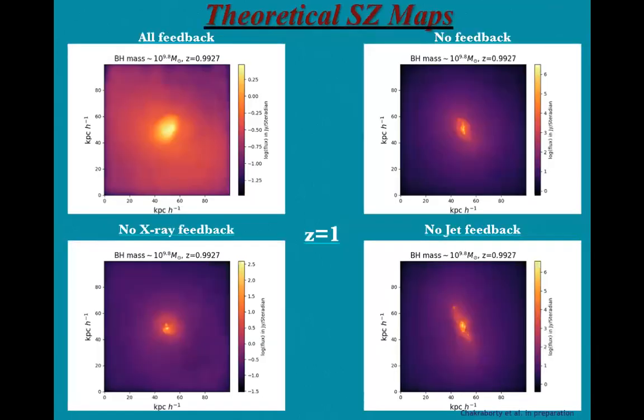Okay, so here come our results. These are all the theoretical SZ maps at a frequency of 330 gigahertz, at a redshift of around 1. All the SZ maps are made around a black hole of 10 to the power 9.8 solar mass.